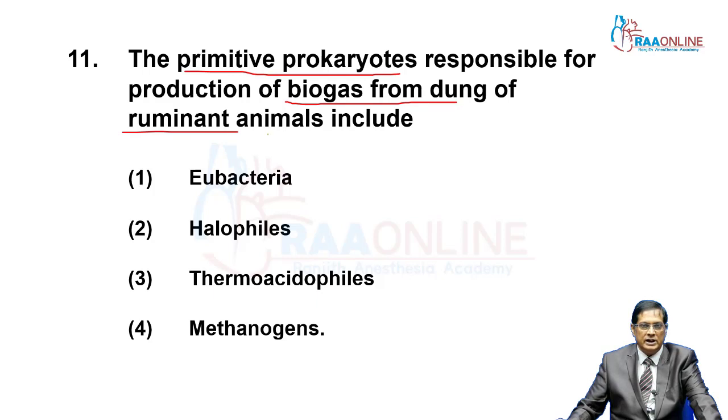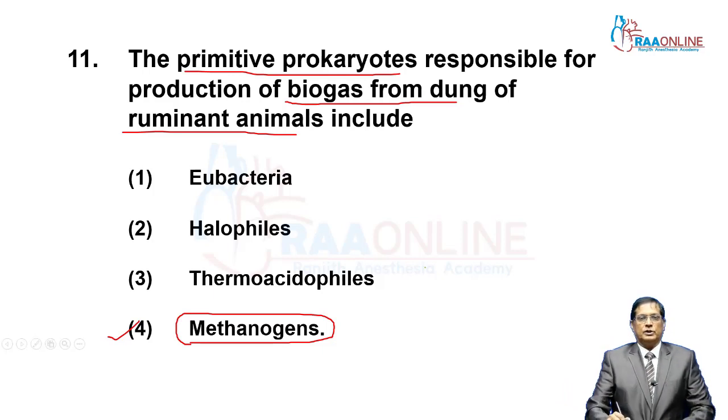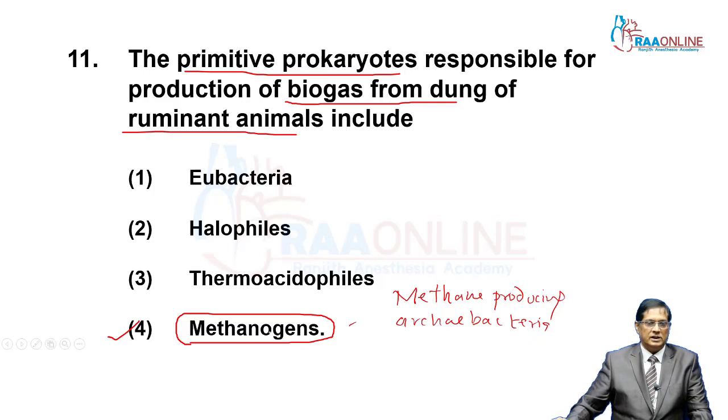They are found in ruminant animals, and in this series only methanogens, that is methane producing archaebacteria. So the answer is methanogens.